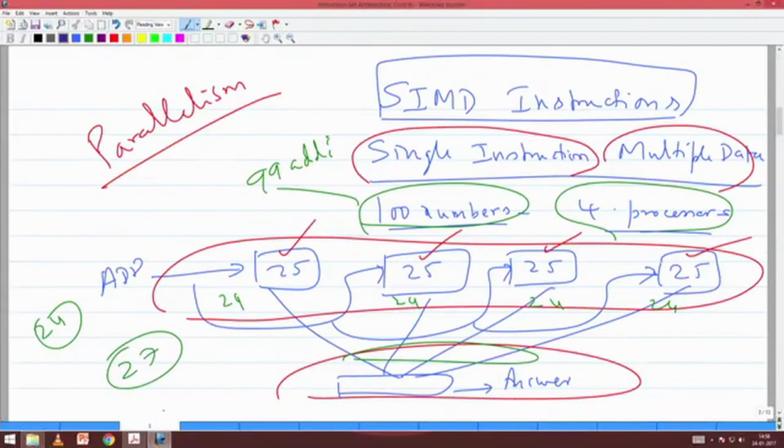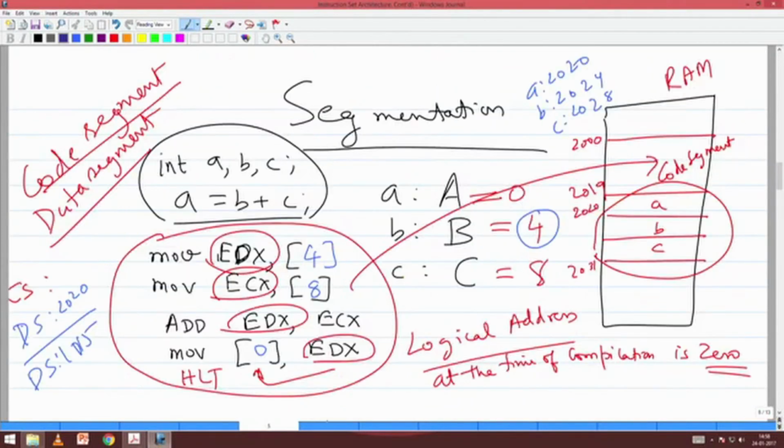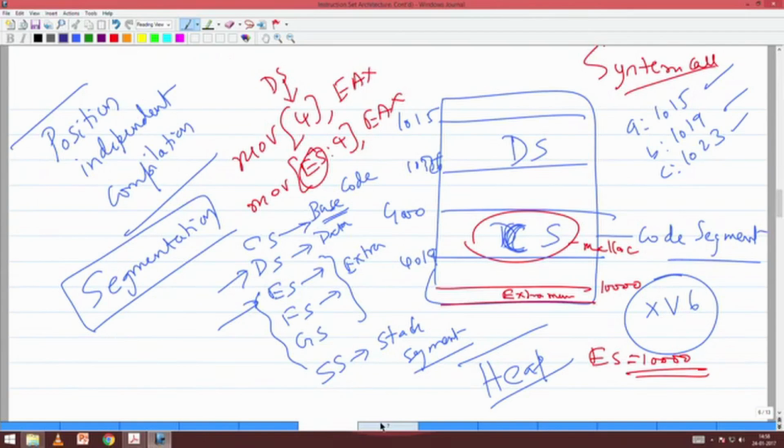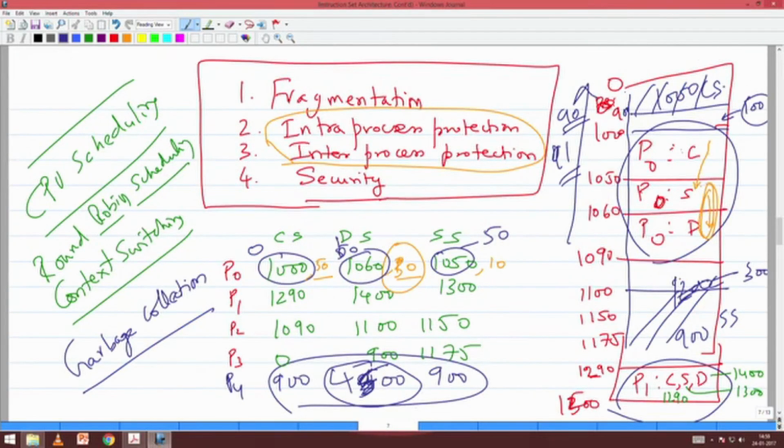Now I need not change your compiled executables, still what will happen? Sorry, your 4 will remain 4. In the previous case, 4 was 1064, now it will become actually 4. Now where is your data segment? 60, it will become 64. Initially it was 1064 when your data segment was here, right.